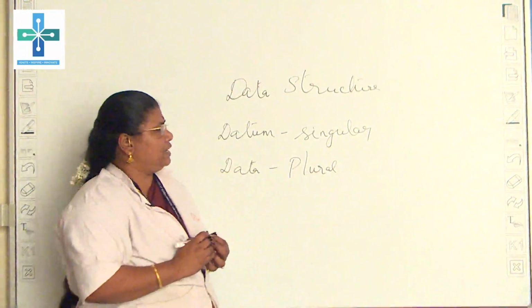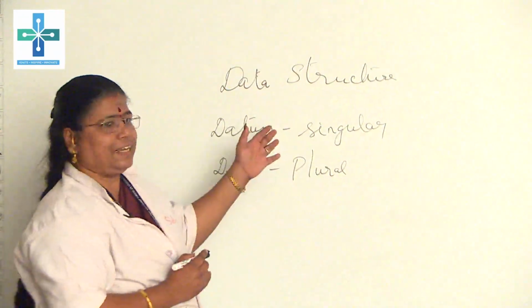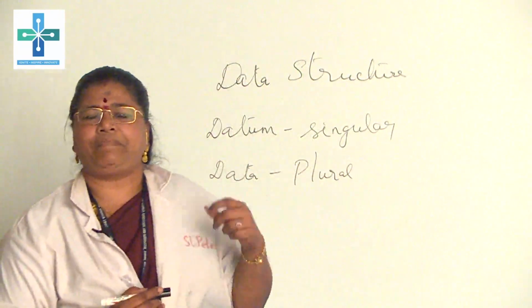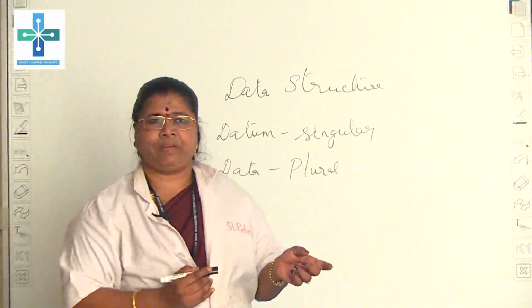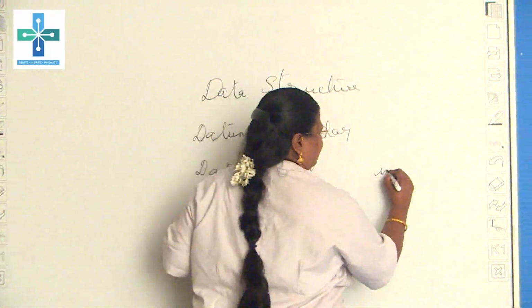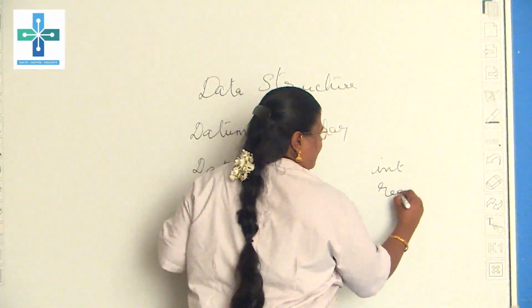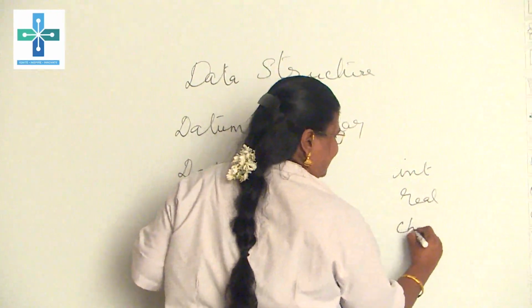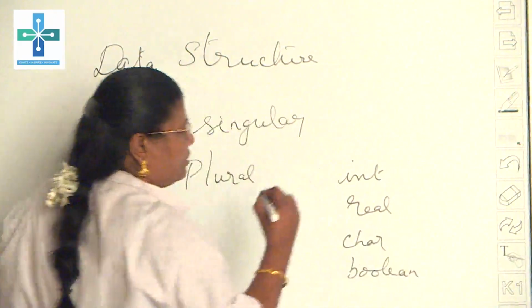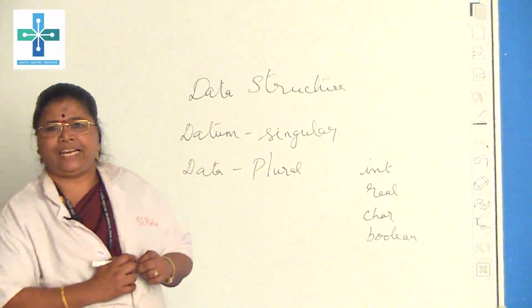There are many types of data types in data structure. One is a primary data type, another is a secondary data type. What is a primary data type? Integer, real or float, character, boolean, we call those primary data types.